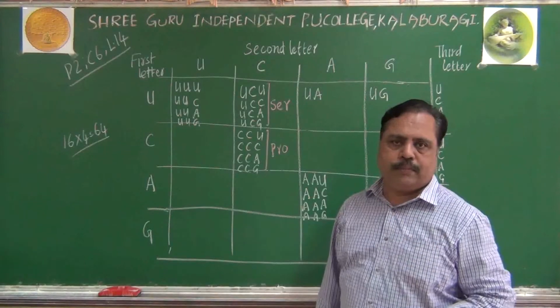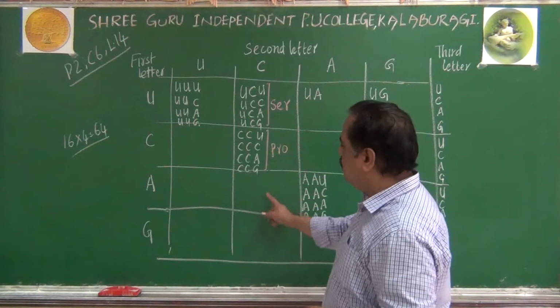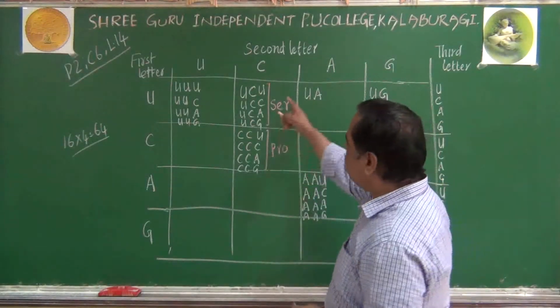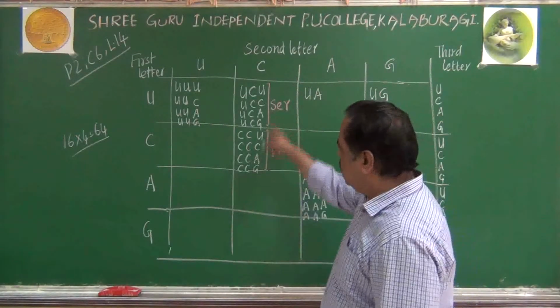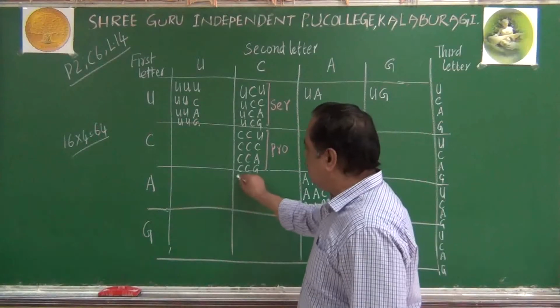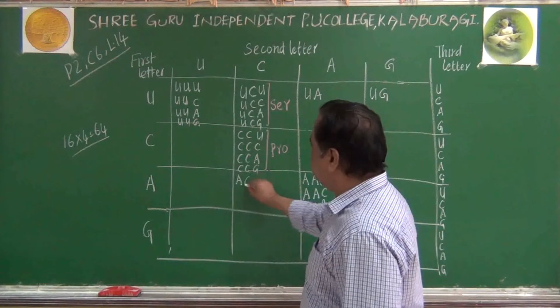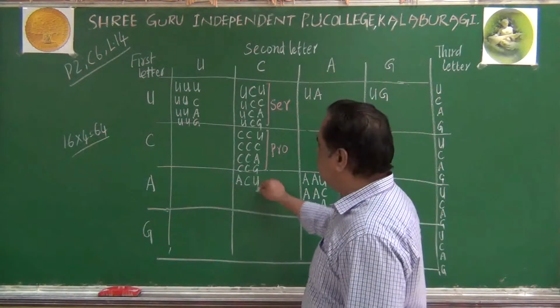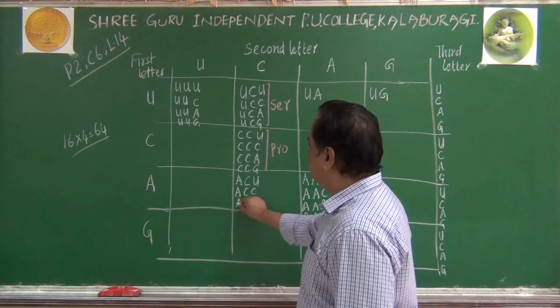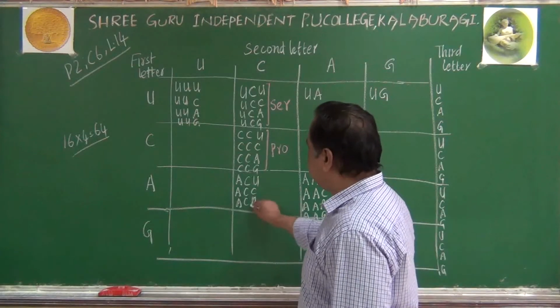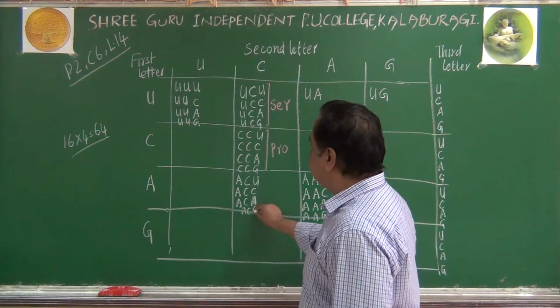We have deciphered. When we come to the third square in the second column, first letter is A. Second letter is C. Third letter can be U. Similarly, ACC is possible, ACA is possible, and ACG is possible.